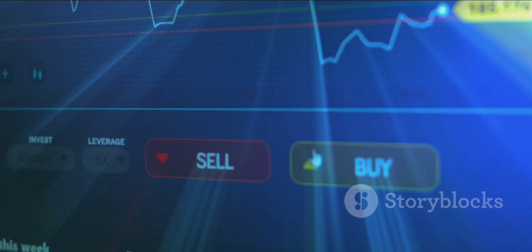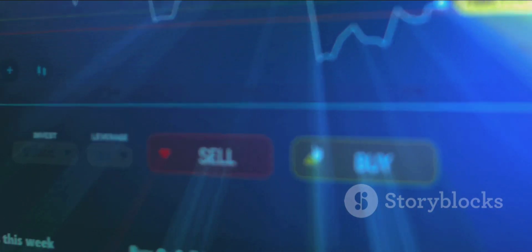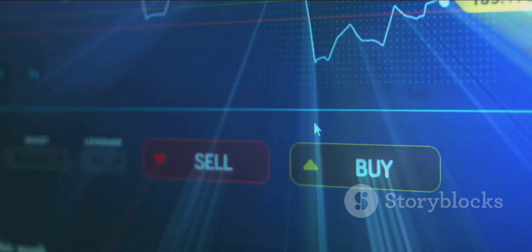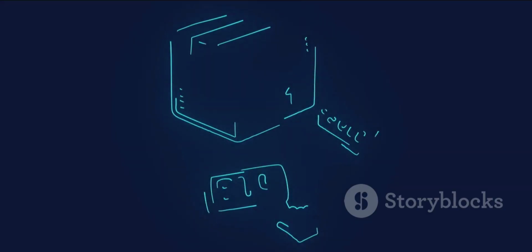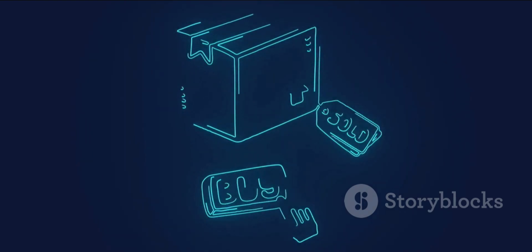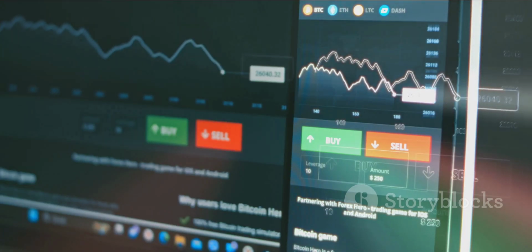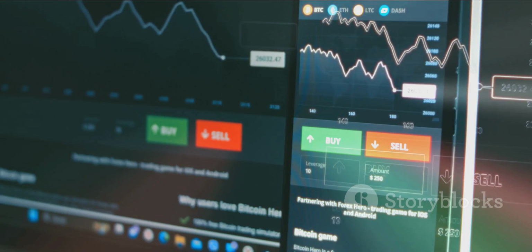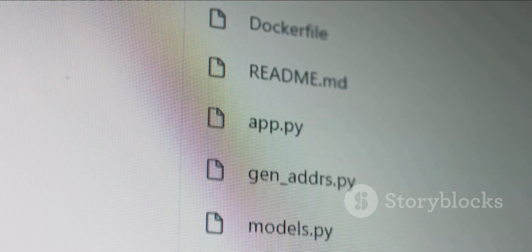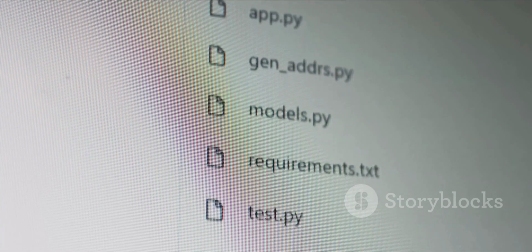You create a program that analyzes data, makes a prediction about future price movement, and then acts on that prediction. For example, if the bot predicts a stock price will go up, it might issue a command to buy that stock. If it predicts the price will fall, it might issue a command to sell. This essay will guide you through the basic steps to build your very own simple trading bot.